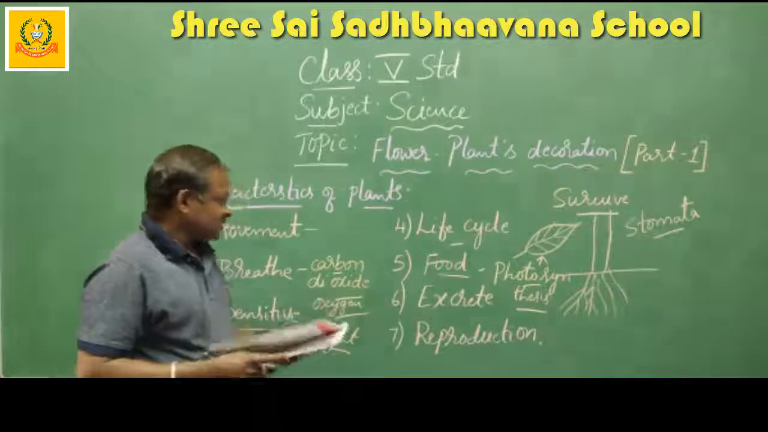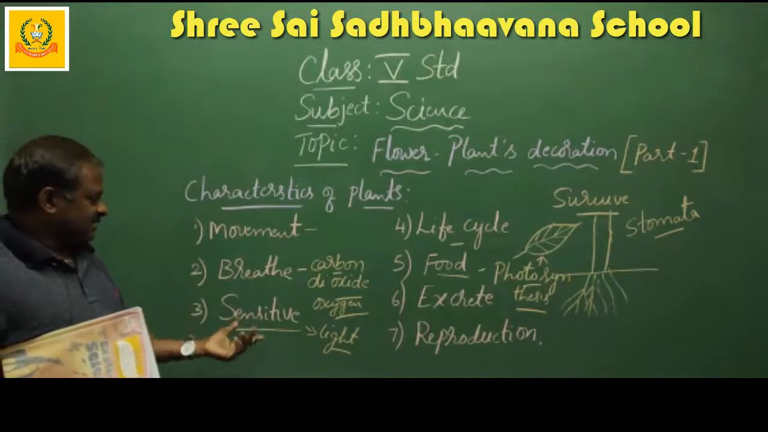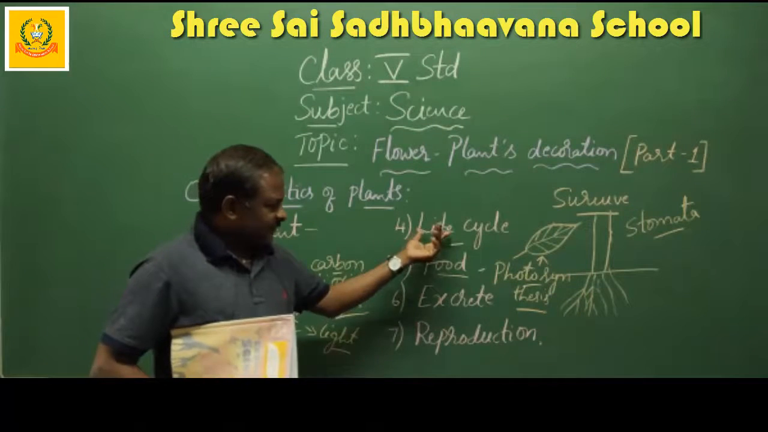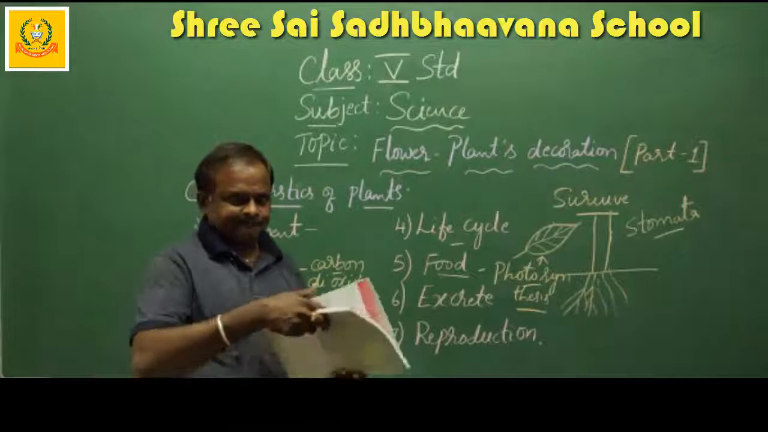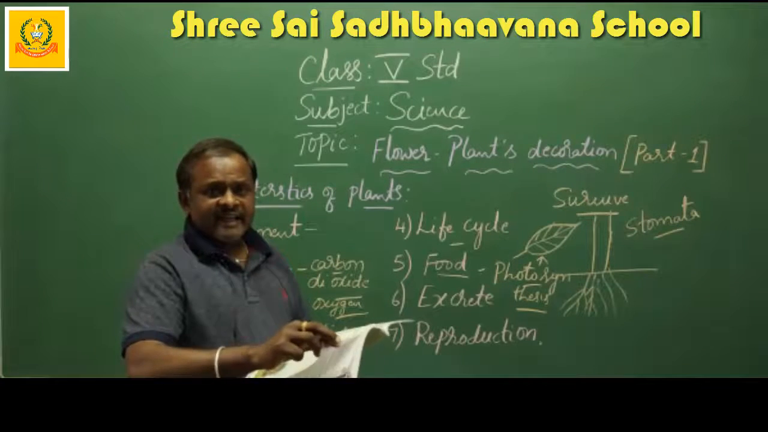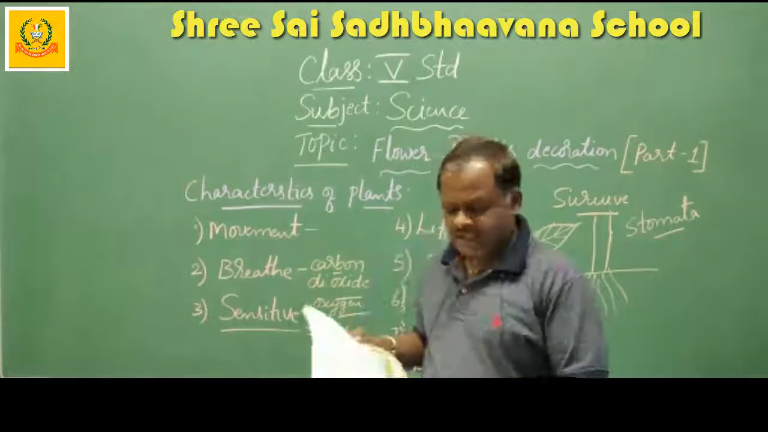So I hope you understand all the 5 points. First one is movement, breathe, sensitive, life cycle, food. Next we'll go for excrete. What is the meaning of excrete? So please turn the page.